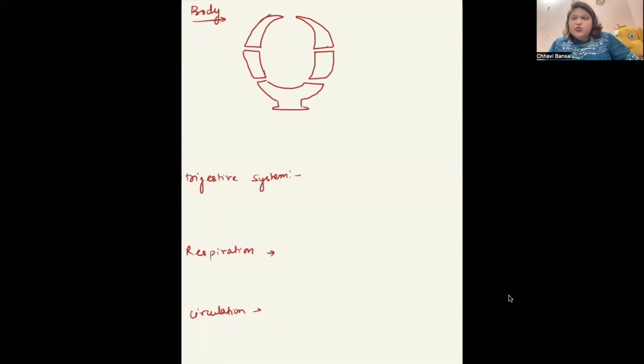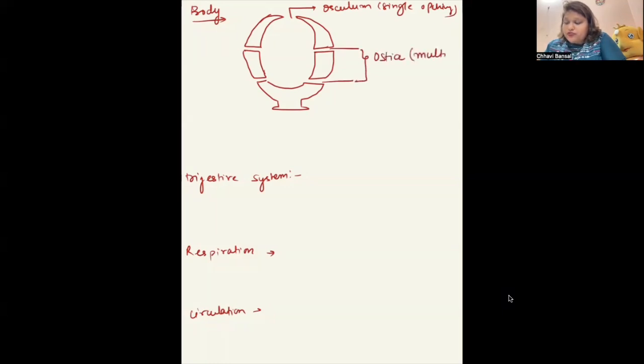This is what the body of Porifera in general looks like. So this pore, this opening is called as osculum. It's a single opening. These openings are called as ostia, multiple openings.